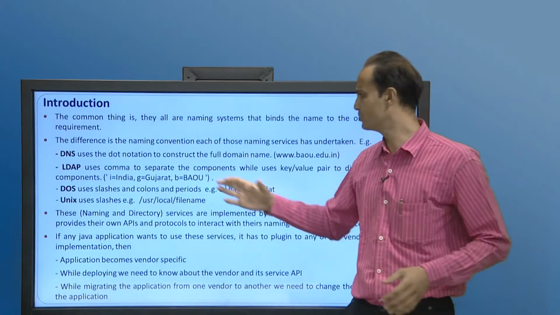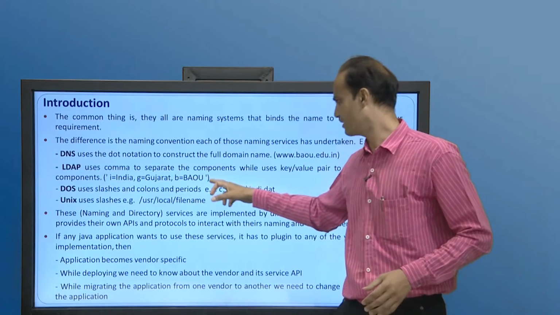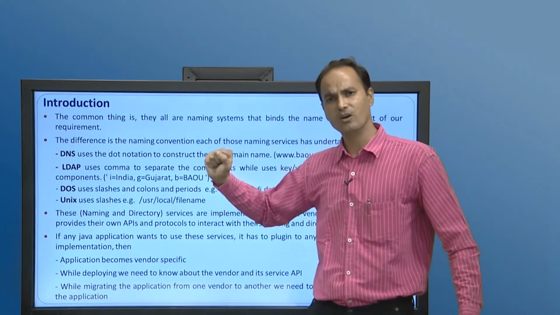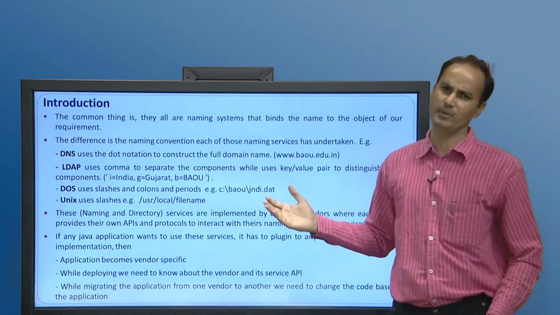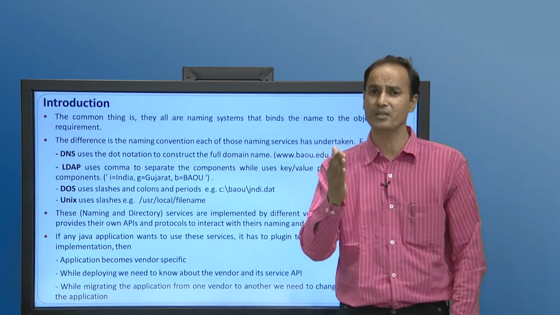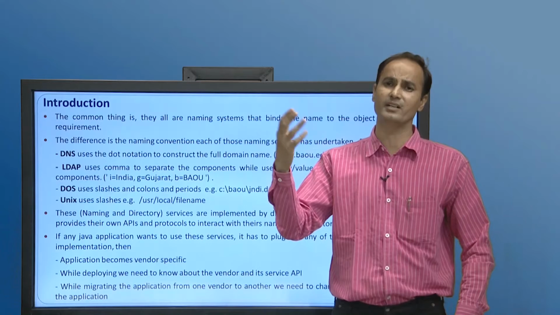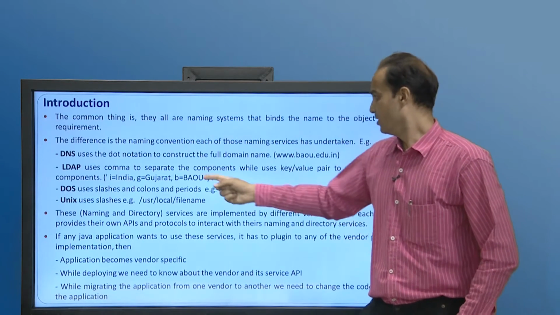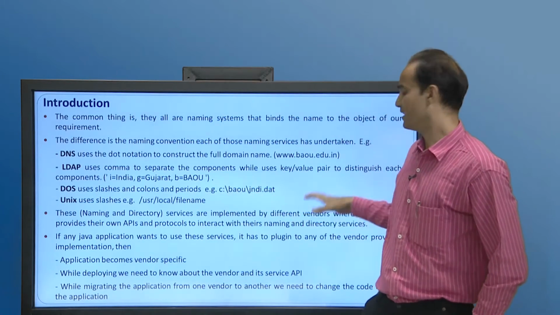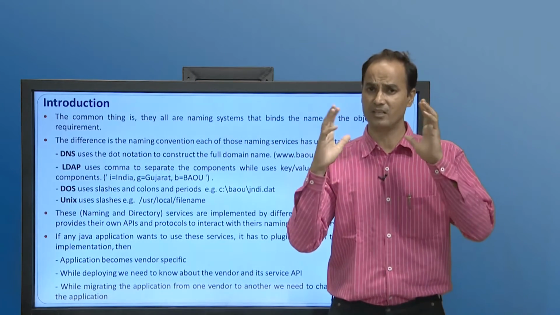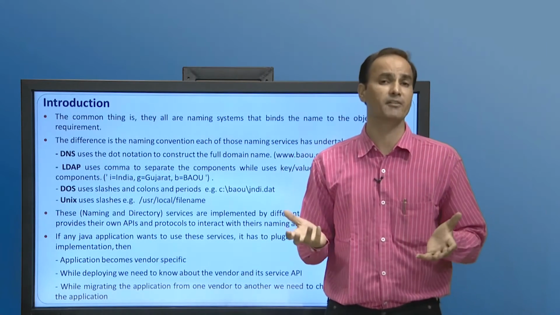DOS generally uses slashes, colons and periods for its naming convention. At the same time Unix also uses the slash for its naming convention. So these are a few examples to understand the naming convention that these third party vendors use for their objects. As we said, these are all naming and directory services offered by different third party vendors.